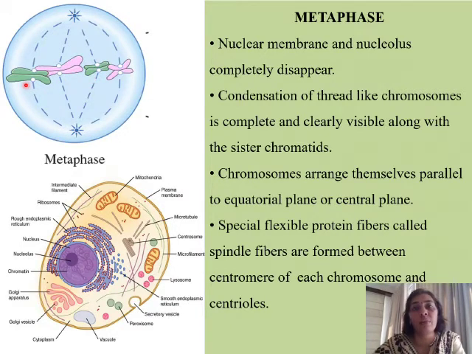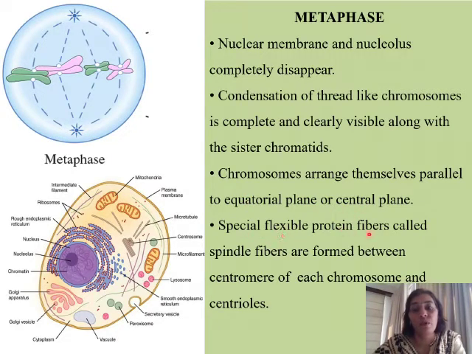So what is an equatorial plane or central plane? So we find that the chromosomes carrying genetic information align, that is they arrange on the equator of the cell. We can call this the equator of the cell before being separated from each other to form the daughter cells. So we can even say that it is an imaginary line that is equidistant from the two poles. So these are the two poles, and this is an imaginary line which is equidistant from both the poles. So the sister chromatids, now they have arranged themselves at the equatorial plane or the central plane.